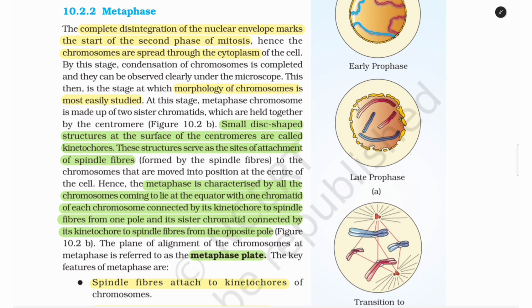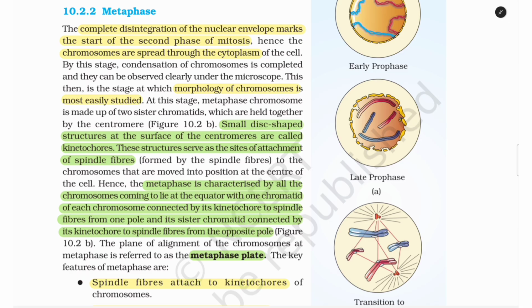10.2.2 Metaphase. The complete disintegration of the nuclear envelope marks the start of the second phase of mitosis, hence the chromosomes are spread throughout the cytoplasm of the cell. By this stage, condensation of chromosomes is completed and they can be observed clearly under the microscope. This then is the stage at which morphology of chromosome is most easily studied. At this stage, metaphase chromosome is made up of two sister chromatids which are held together by the centromere, figure 10.2b. Small disc-shaped structures at the surface of centromeres are called kinetochores.